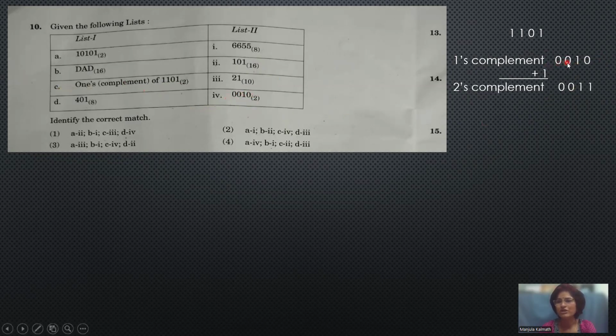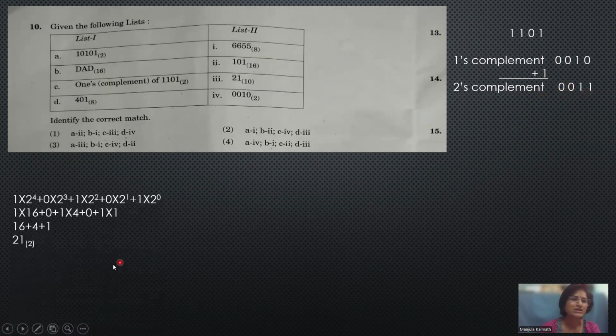That is the ones complement. In other question papers, you may notice it is asked about the two's complement. How does the two's complement come? To the one's complement, we have to add 1. That is the two's complement: 0, 0, 1, 1 it will be. And then the next one is the conversion of this binary number to decimal. That 21, how it comes, is what I had explained, and it is according to that.